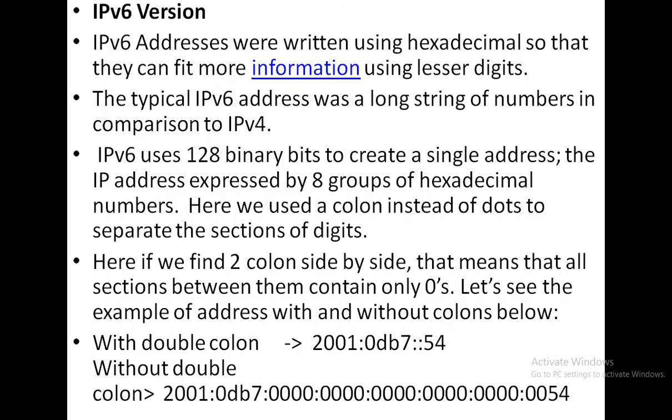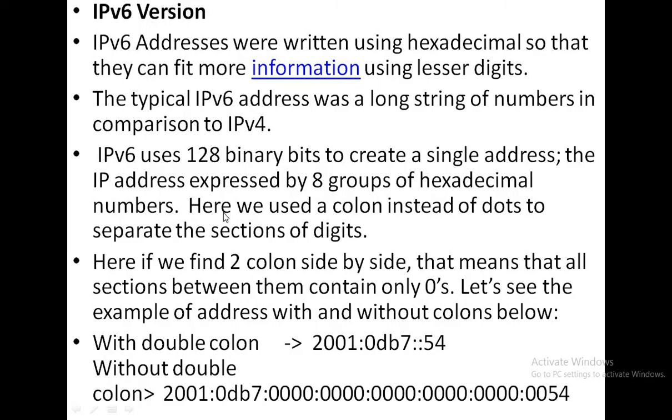So the typical IPv6 address is a long string of numbers in comparison to IPv4. IPv6 uses 128 binary bits to create a single address. The IP address is expressed by 8 groups of hexadecimal numbers.